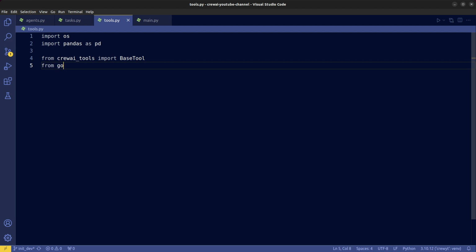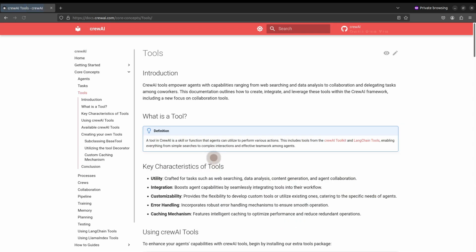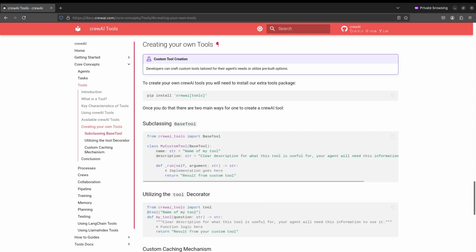Import all the necessary packages and define the class YouTube Keyword Search Tool. Based on the CrewAI documentation, the format we need is pretty clear. We need to define our tool as a class with name, description, and an underscore run function.